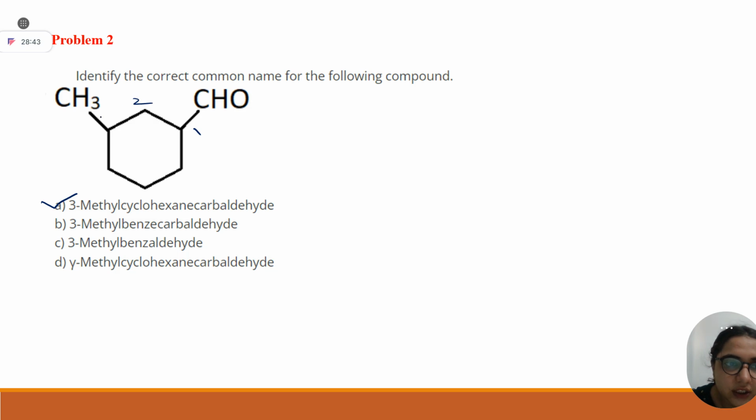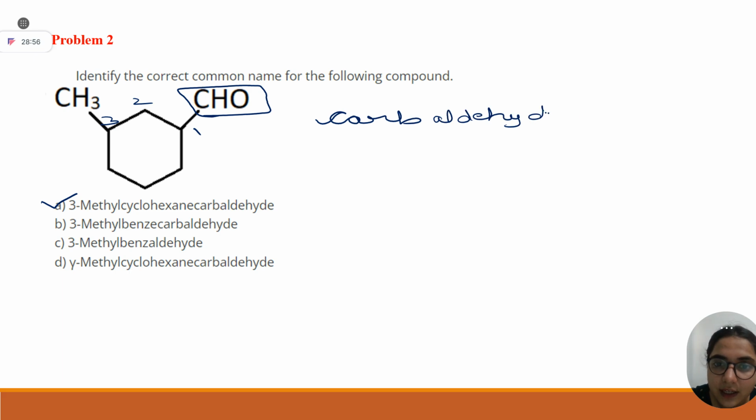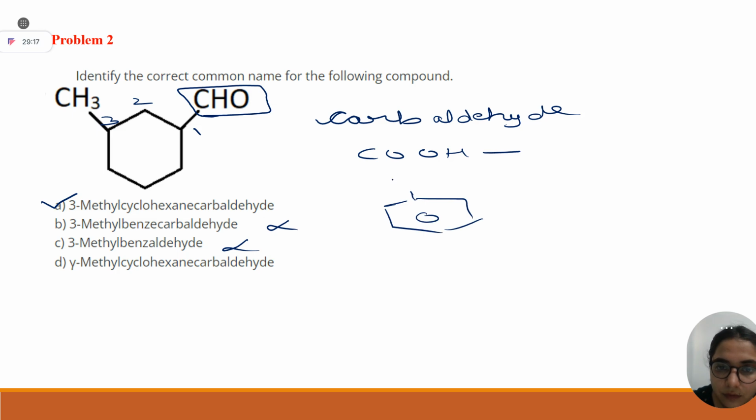1, 2, 3. Whenever your principal functional group is not able to come in your long chain, we have to name it as carbaldehyde. Let's say instead of CHO, COOH was there. Then what name will you give it? 3-methyl cyclohexane carboxylic acid. Very good. Benz carbaldehyde, it can't be true. 3-methyl benzaldehyde, no, because benzaldehyde is this. So the only correct answer is A.